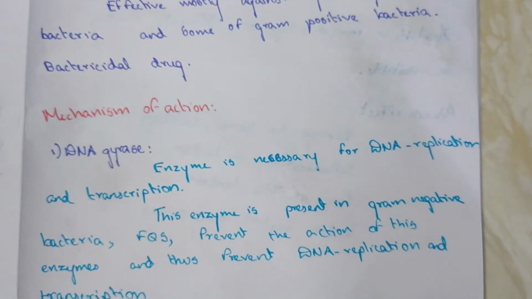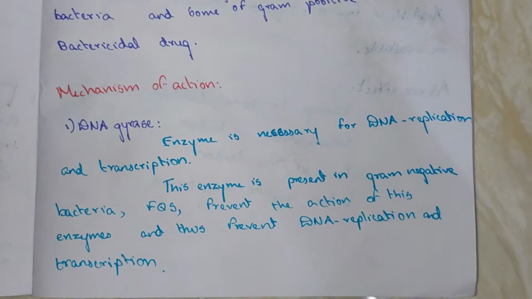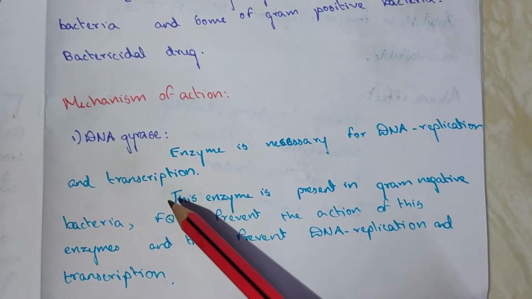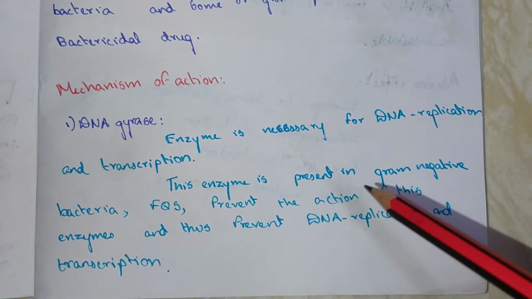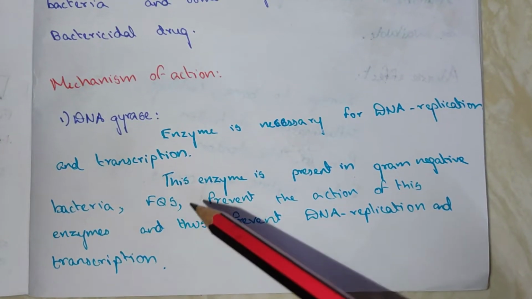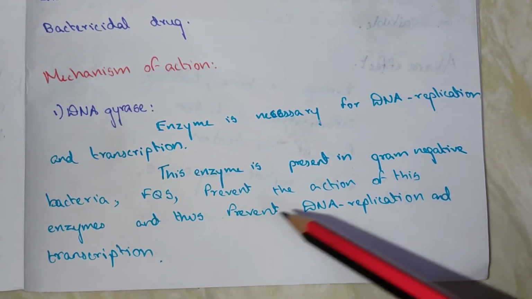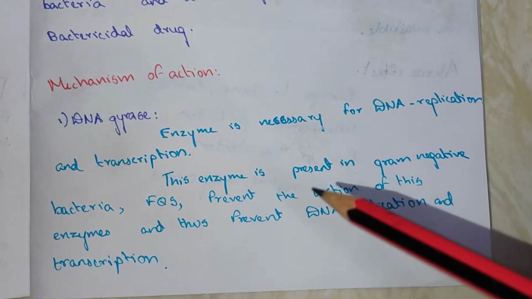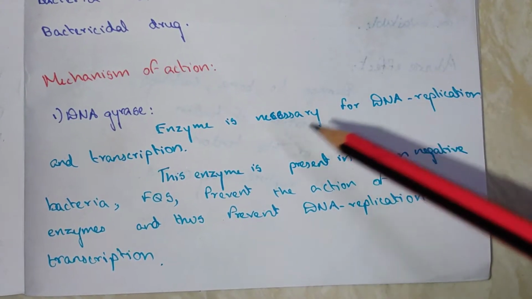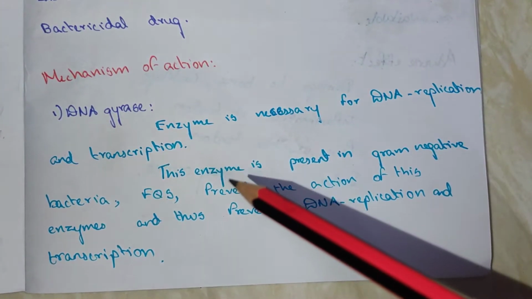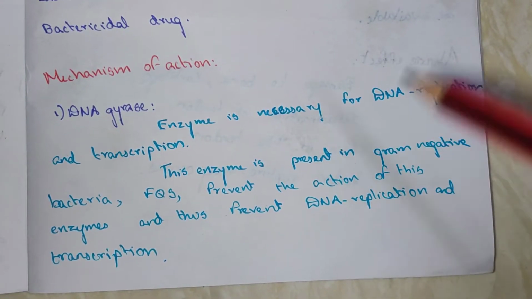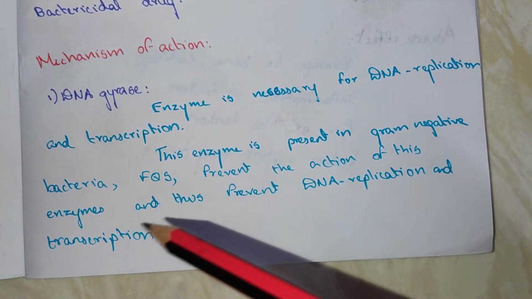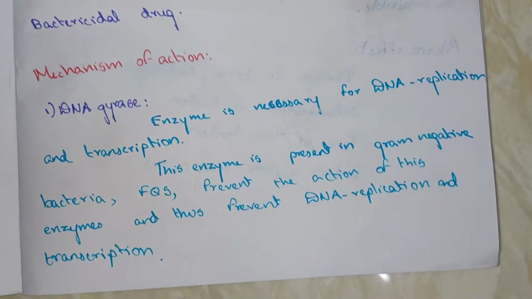Mechanism of action. DNA gyrase is an enzyme necessary for DNA replication and transcription. This enzyme is present in gram-negative bacteria, and fluoroquinolones prevent the action of this enzyme and thus prevent DNA replication and transcription.